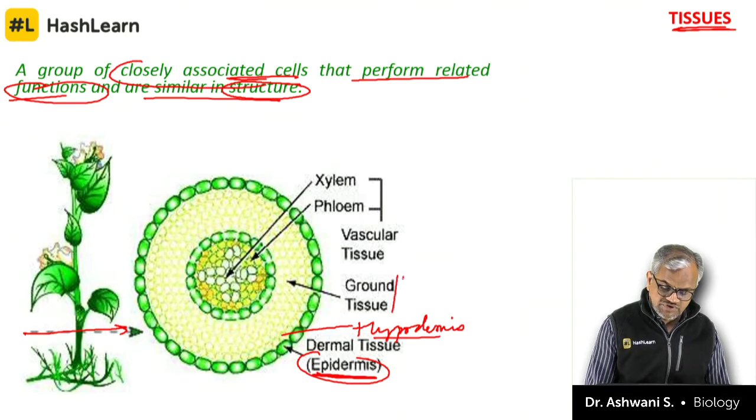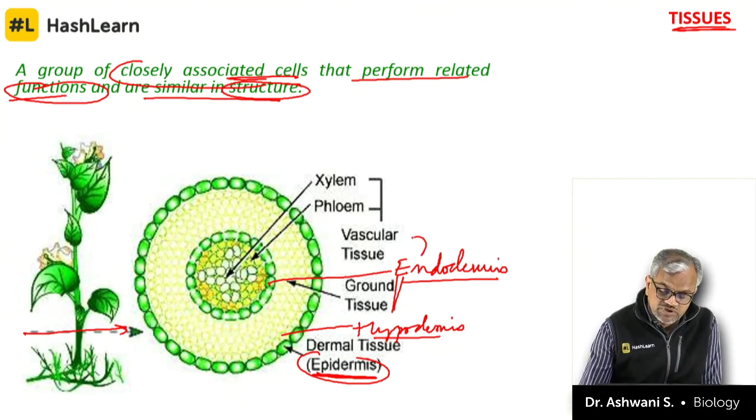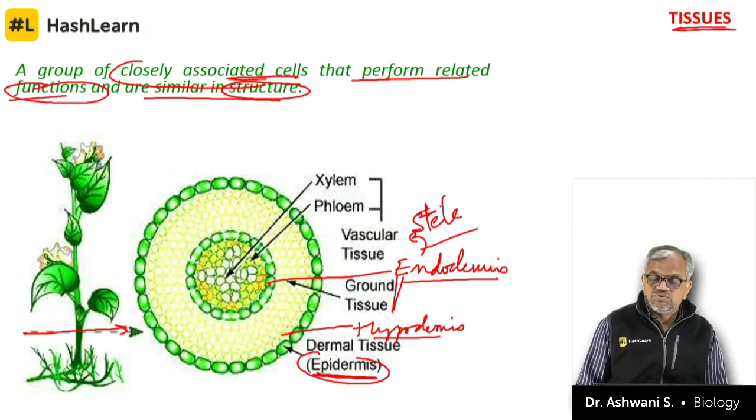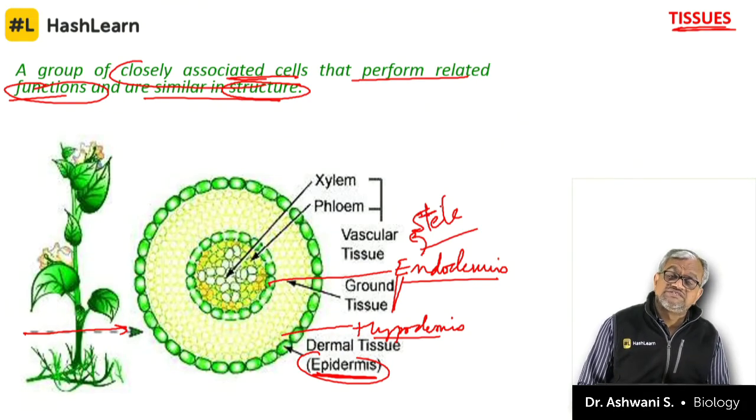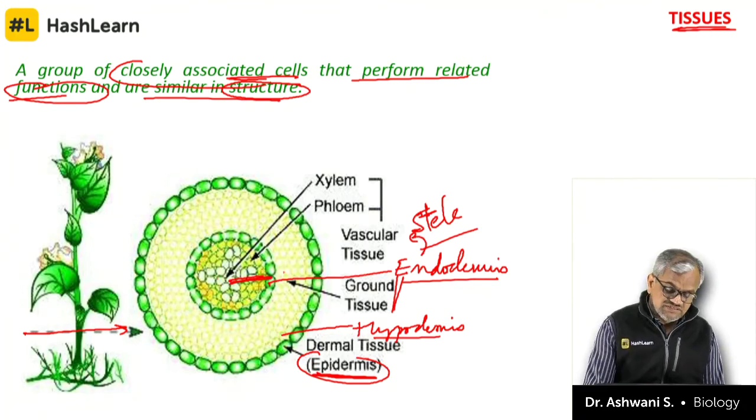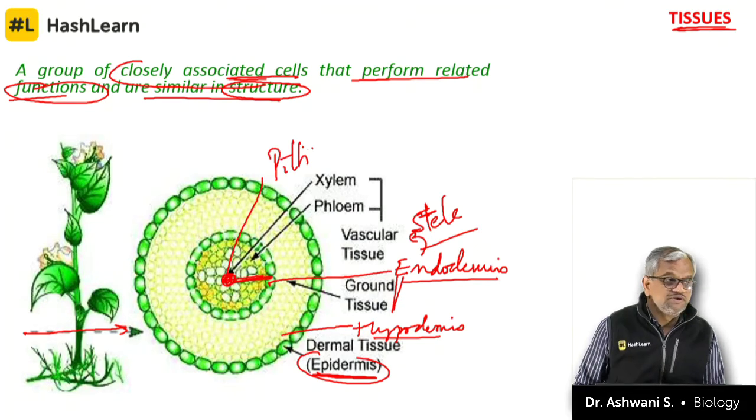Hypodermis is the outermost layer of ground tissue, and the innermost layer of the ground tissue is endodermis. Endodermis is the outermost layer of stele, and stele is everything from xylem, phloem, this all is stele. The core region is called pith. May be present, may not be present.